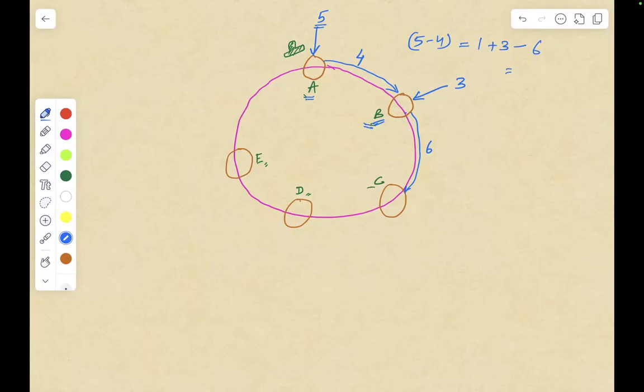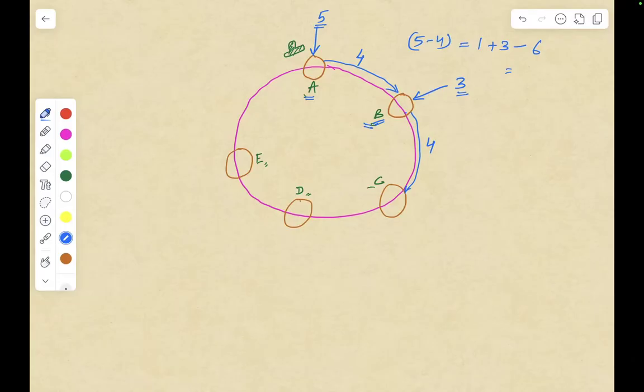Now let's suppose that instead of 6, here you require only 4. Then you would have been able to reach C. Because if you calculate here, 5 minus 4, 1 is remaining. 1 plus 3, you will have 4 units of gas in your tank.